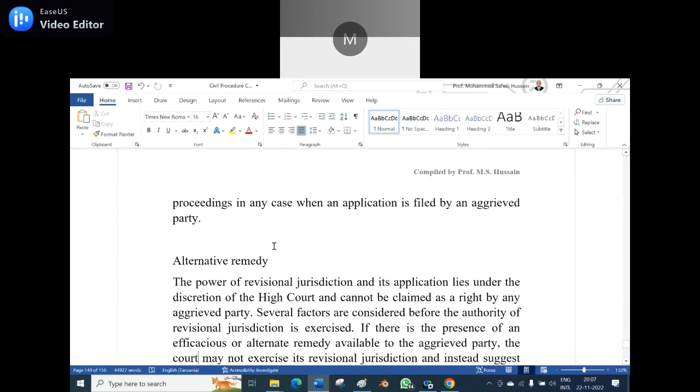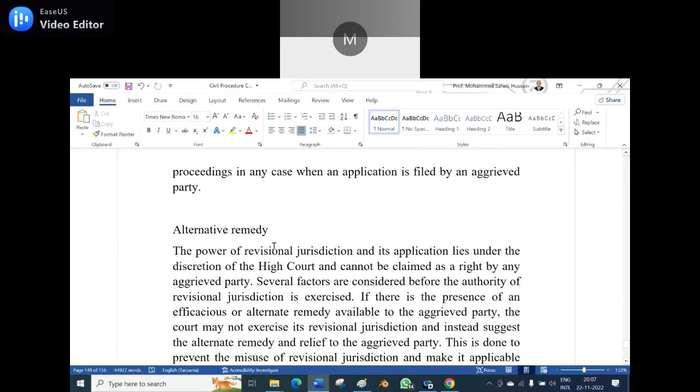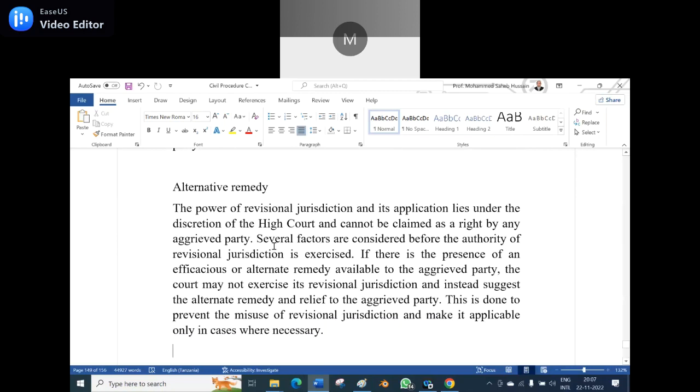Then, alternative remedy. The power of the revisional jurisdiction and its application lies in the discretion of the High Court and can't be claimed as a right by any aggrieved party. Several factors are considered before the revisional jurisdiction is exercised. If there is an efficacious alternative remedy available to the aggrieved party, the court may not exercise the revisional jurisdiction and instead suggest the alternative remedy and relief to the aggrieved party. When there is an alternative remedy that will relieve the aggrieved party, at that instance, the court will not encourage the revisional jurisdiction. This is done to prevent the misuse of the revisional jurisdiction and make it applicable only in cases where necessary.